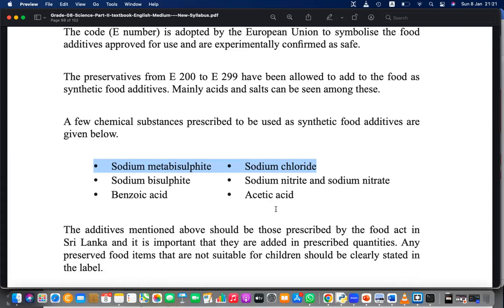Maybe you can take lime juice as an example. In lime juice the main thing is citric acid. But in addition to that, what else is there? Whether saccharin is there, whether sugar or glucose is there, you can check it. So do it as an activity. Just take 5 packets, for example, and list it down.